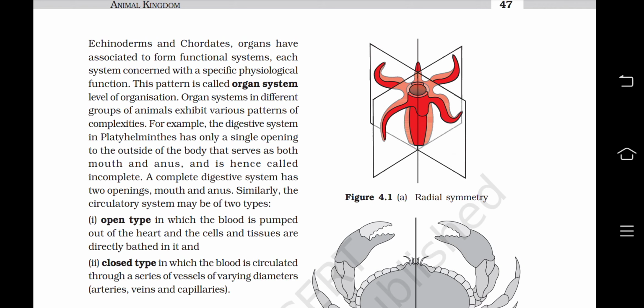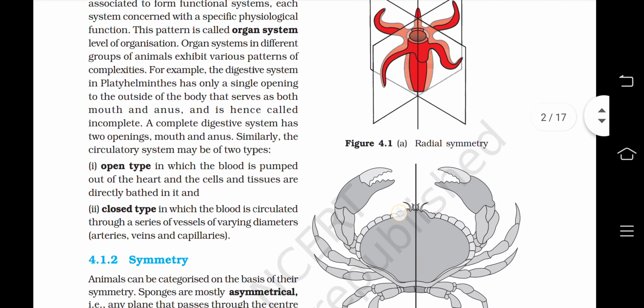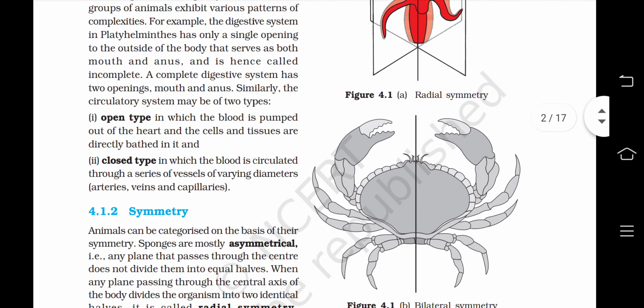Similarly, the circulatory system may be of two types. First, open type, in which the blood is pumped out of the heart and the cells and tissues are directly bathed in it. And second, the closed type, in which the blood is circulated through a series of vessels of varying diameters: arteries, veins, and capillaries.